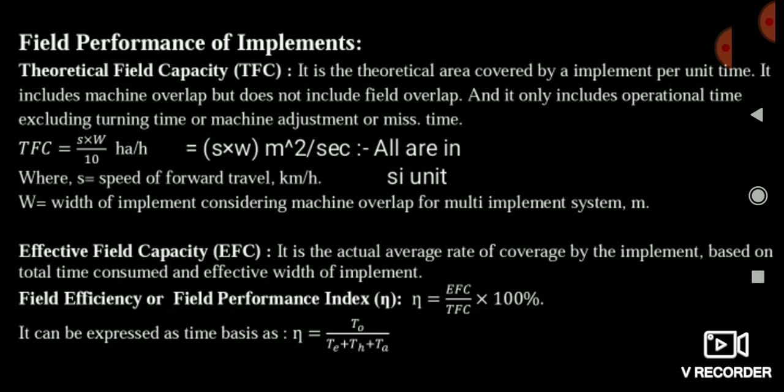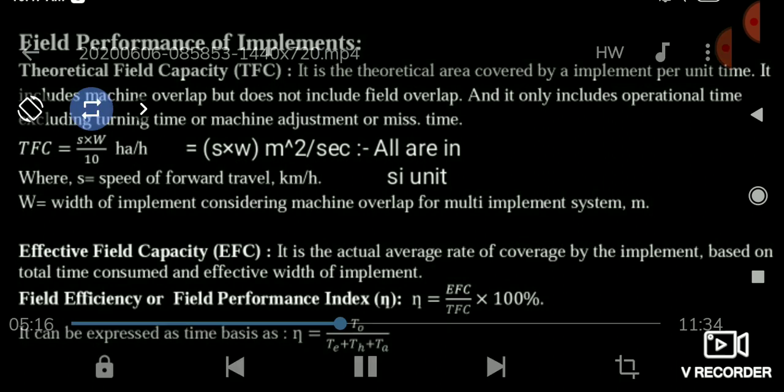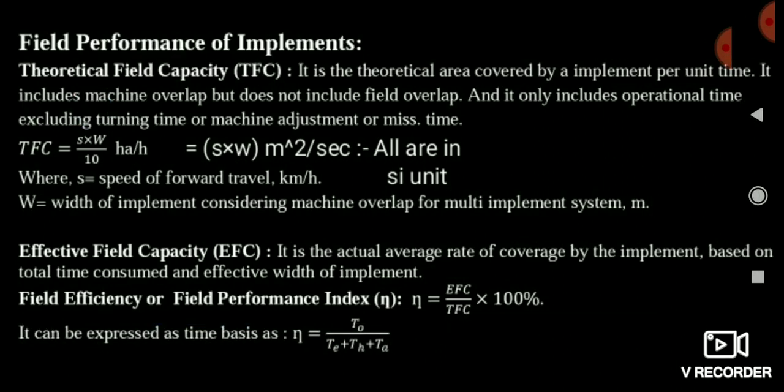But if you want to calculate the theoretical field capacity in terms of meter square per second, then you can easily write S into W meter square per second, where S and W are in SI units, means S is in meter per second and W is in meter. Friends, if you are comfortable remembering SW by 10, you can remember it, but you have to remember the units with it also.